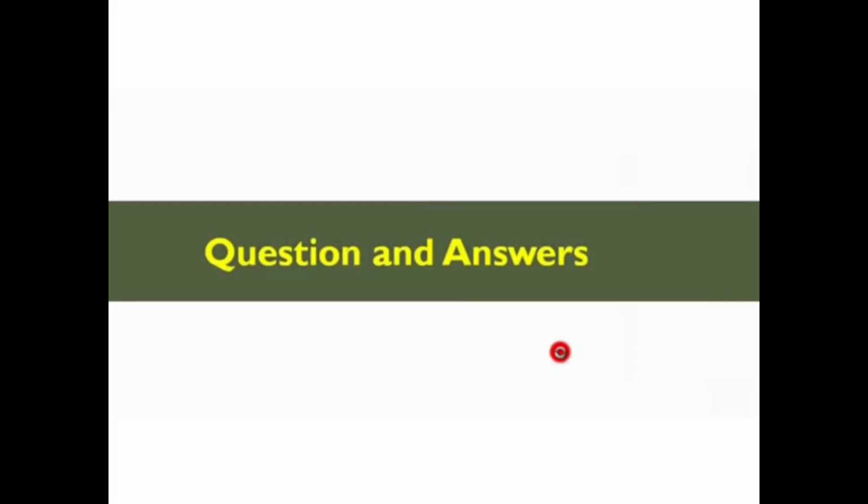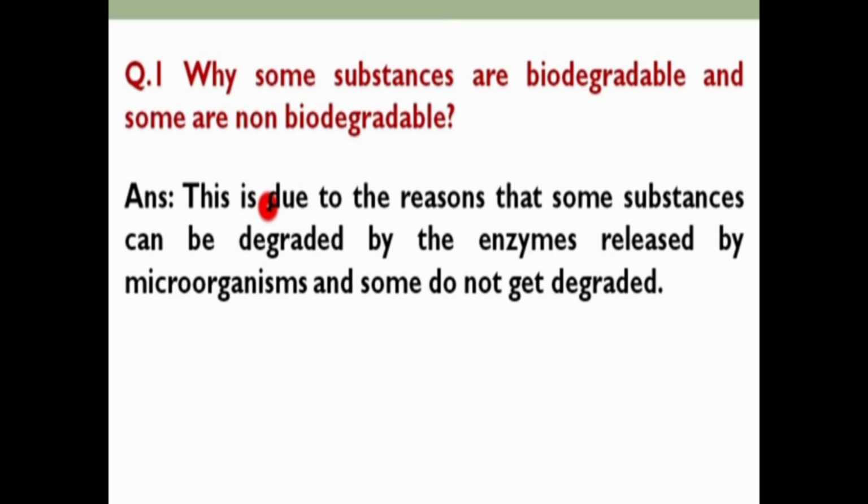Now let's answer some of the questions. Why are some substances biodegradable and some non-biodegradable? This is due to the reason that some substances can be degraded by the enzymes released by microorganisms. Some substances can be broken down by bacteria, which we call saprotrophs or saprophytes, and some cannot be broken down by bacteria, which we term non-biodegradable, so they cannot be degraded.